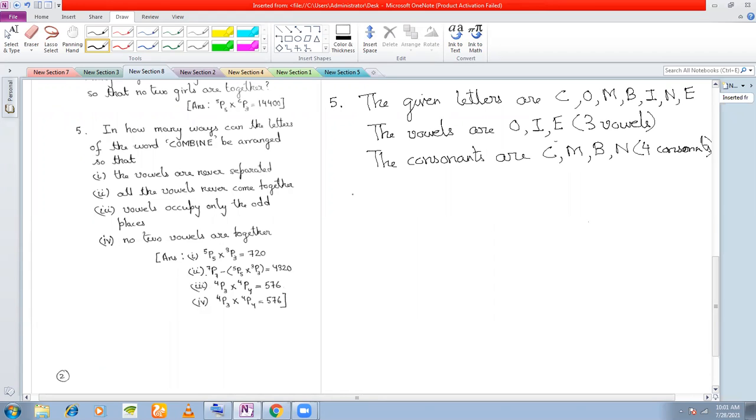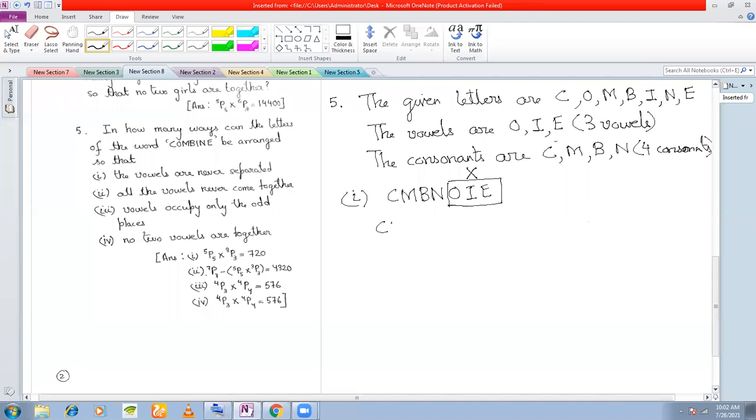Look at the first question now. The vowels are never separated. We write, if the vowels occur in this manner, O, I, E, right? If they always occur, now O, I, E can be in any order. Within the box, the 3 letters that you see can be in any order, right? If these occur in this manner, then they will never be separated, right? So what I do is, I consider these 3 letters as a single letter, say X. So how many letters do I have? I have 5 letters, right?